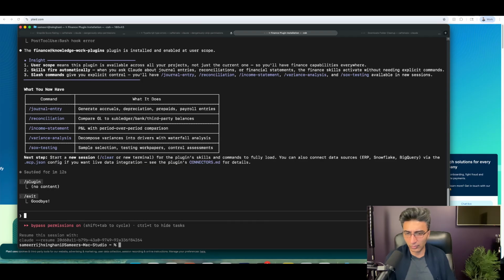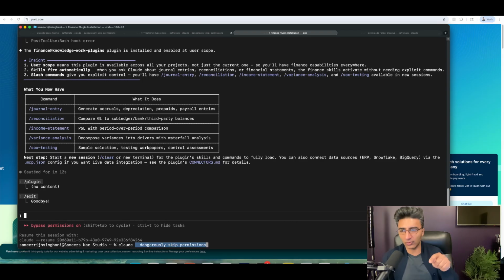Live data. That is so cool. All right, so let's do this. I'm going to use this dangerously skip permissions. So another cool thing is that you can have it not have to ask you every time.